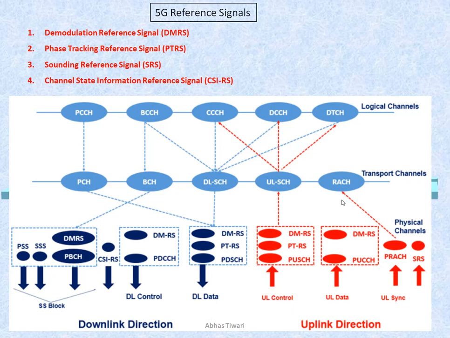PTRS, phase tracking reference signal, is used for noise suppression and oscillations of your signal. So for noise suppression, PTRS is used. SRS, as it was used in LTE, is used for uplink channel estimation. CSI related information we get in the reference signal CSIRS. So let's get towards the description of each of these reference signals.